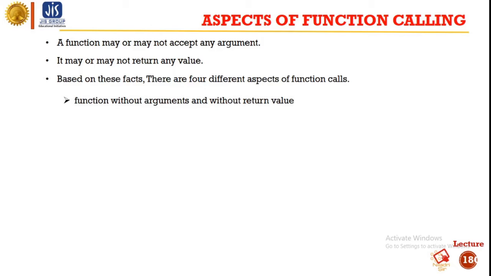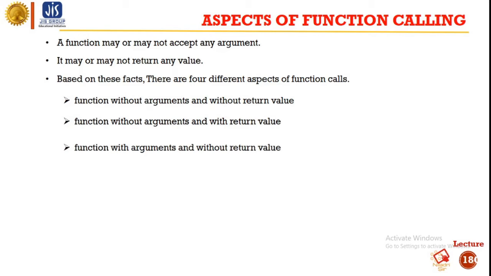Number one is function without arguments and without return value. The next one is function without arguments and with return value. The third one is function with arguments and without return value. And the next one is function with arguments and with return value.